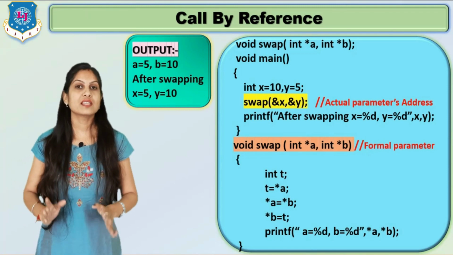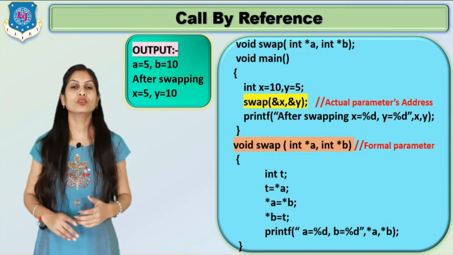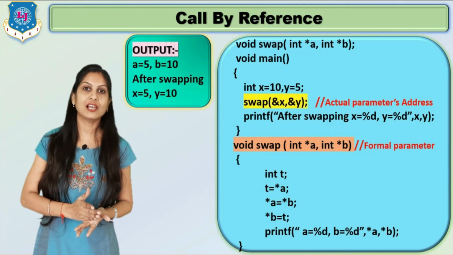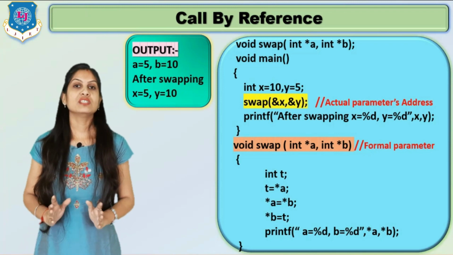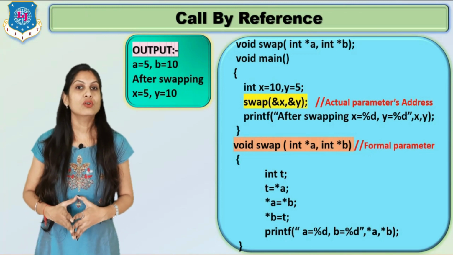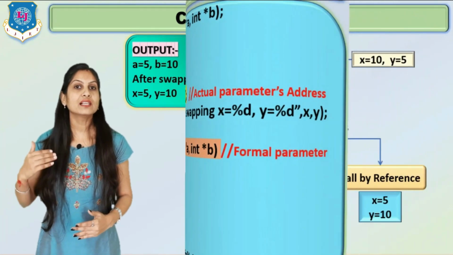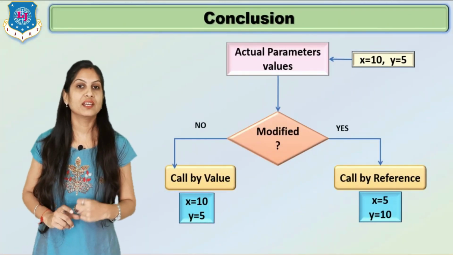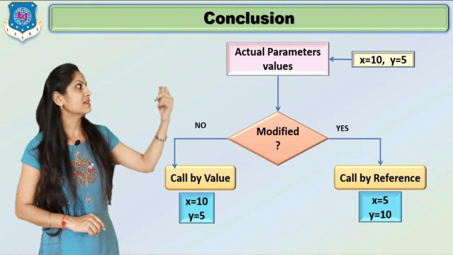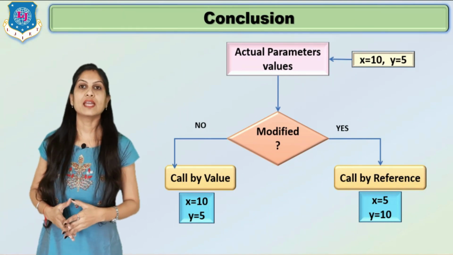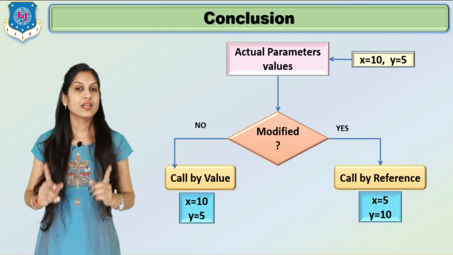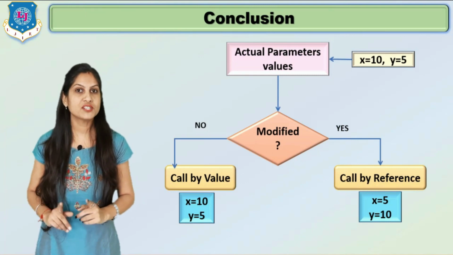So in this case you can see in our output both the values, actual value and formal value, are changed. Clear? So this is the use of call by value and call by reference, and the final conclusion from these two methods is what? When you are passing the parameters, the actual parameter values x equals 10 and y equals 5 are modified in which case?